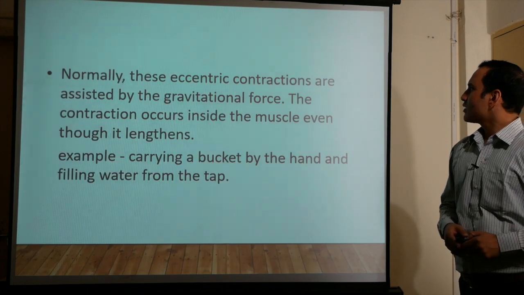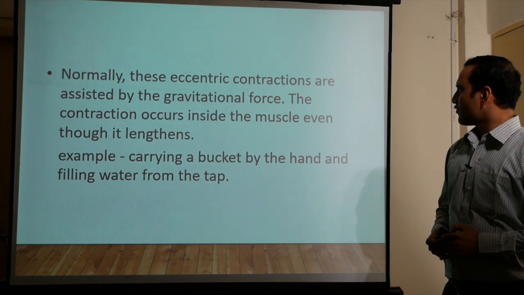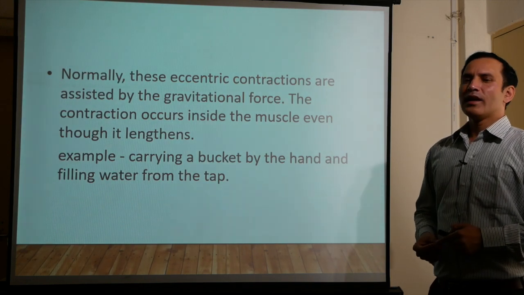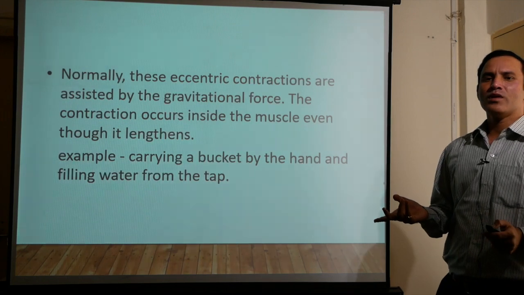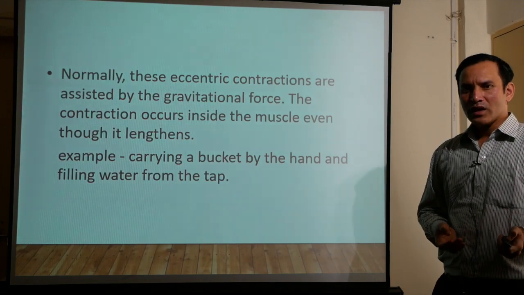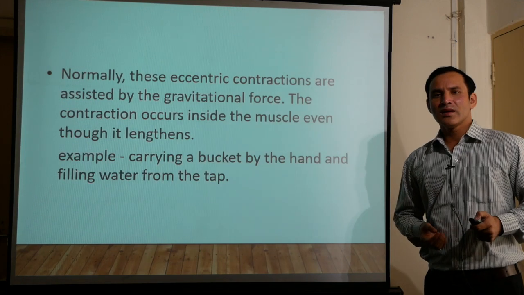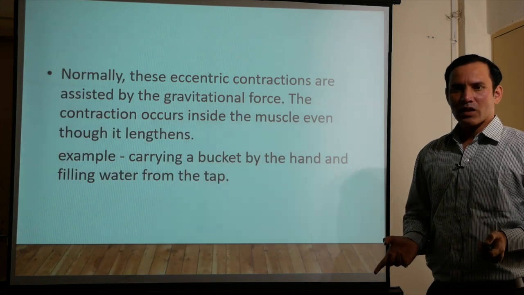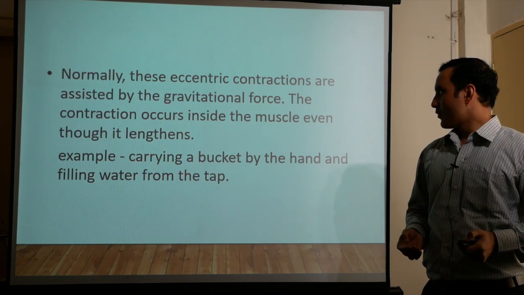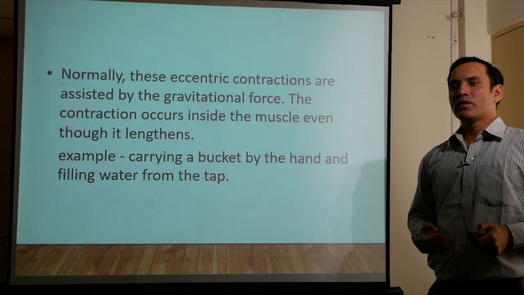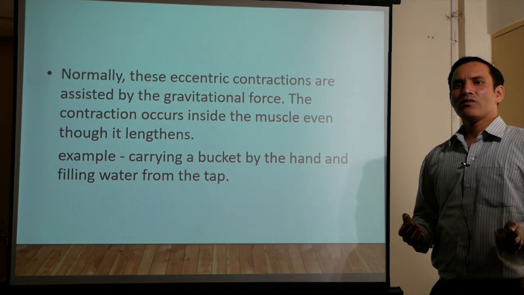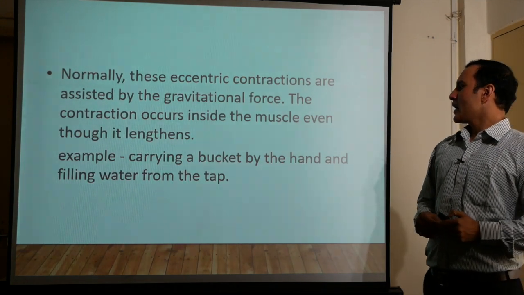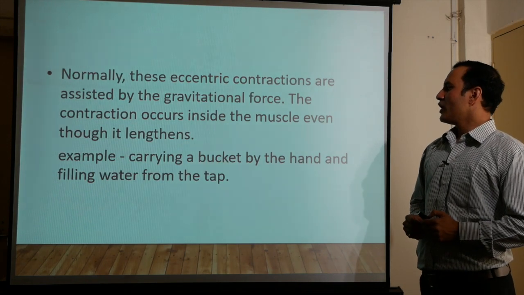Normally these eccentric contractions are assisted by the gravitational force. The contraction occurs inside the muscles even though it lengthens. So movement is happening because of gravity and the muscle is getting lengthened, while contraction is also happening in the muscle; both are happening together. Why? Because gravity is assisting the movement, so these muscles are controlling that movement. Example: carrying a bucket by the hand and filling water from the tap.